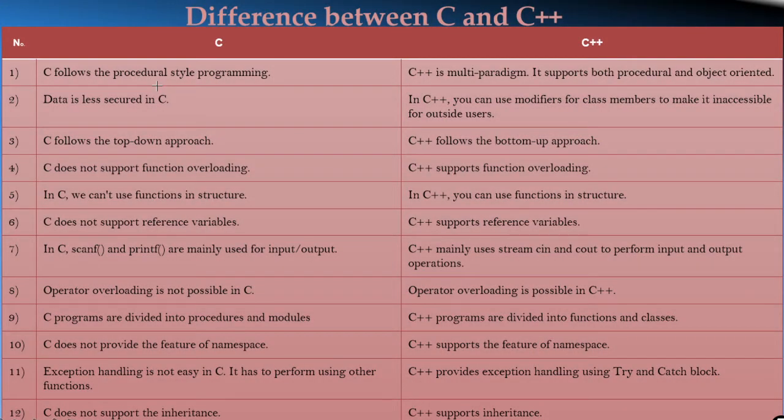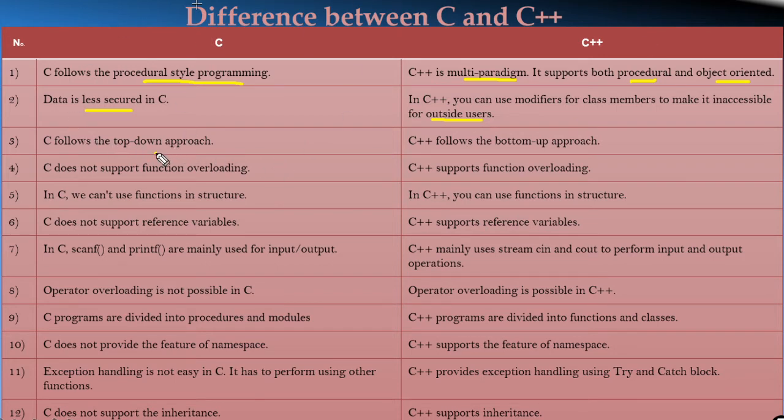The differences between C and C++ are: C follows procedural style programming. C++ follows both procedural and object oriented styles, so we call this a multi-paradigm language. Data is less secured in C. In C++, we use modifiers for class members to make them inaccessible to outside users, so compared to C it is more secured.